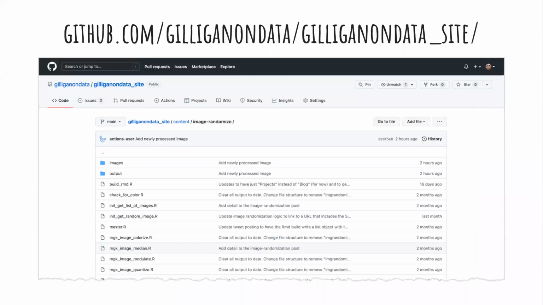And finally, this is all hosted on a public repo on GitHub. The entire website is a public repo. And within that, there is a folder that has the code, which is all fairly modularized and, I think, pretty easy to follow. It's pretty well documented. So that is randomization cubed.